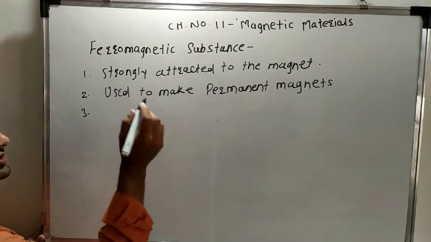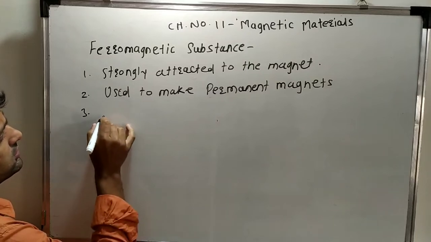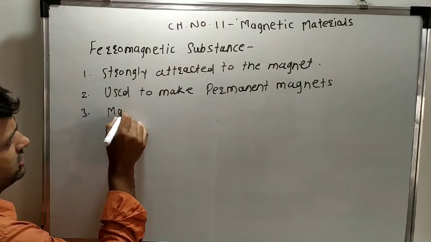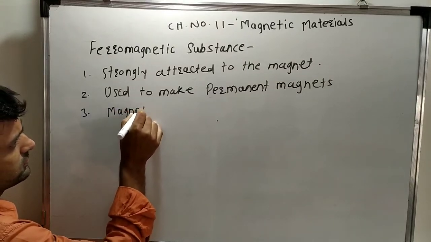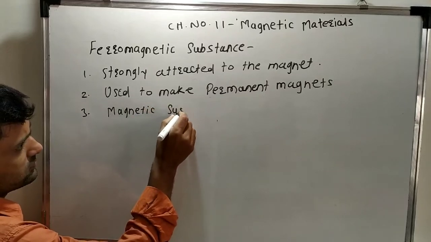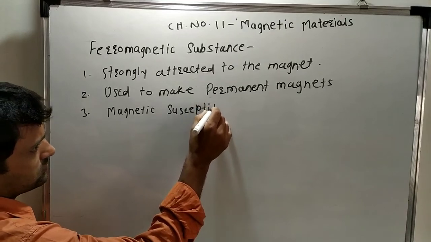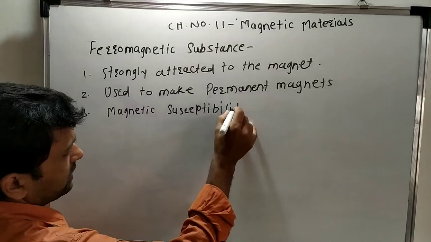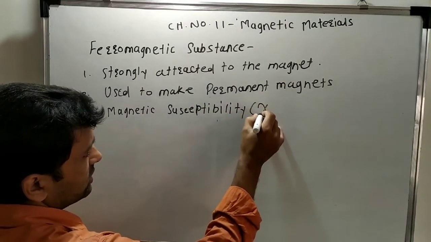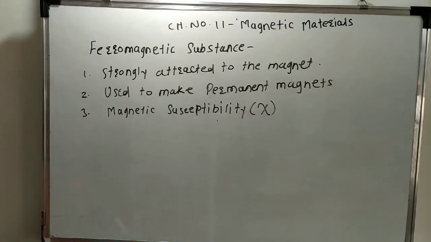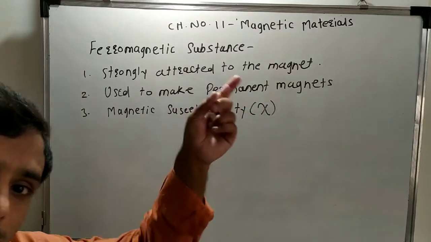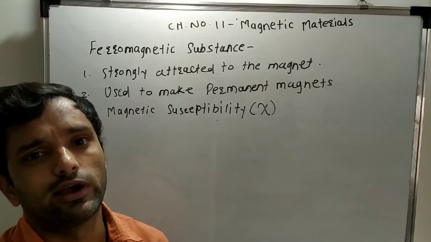Then, what is the susceptibility? The magnetic susceptibility, that is chi. The magnetic susceptibility for diamagnetic substance is small and negative.